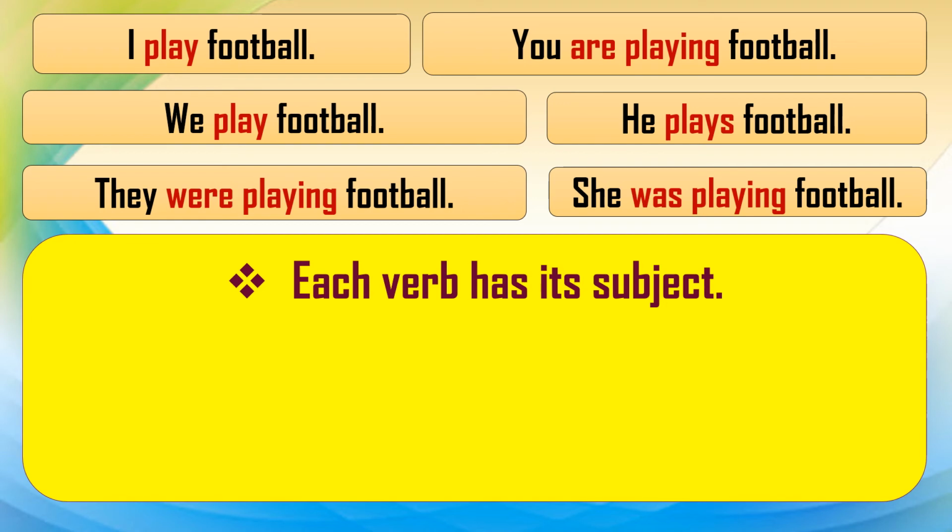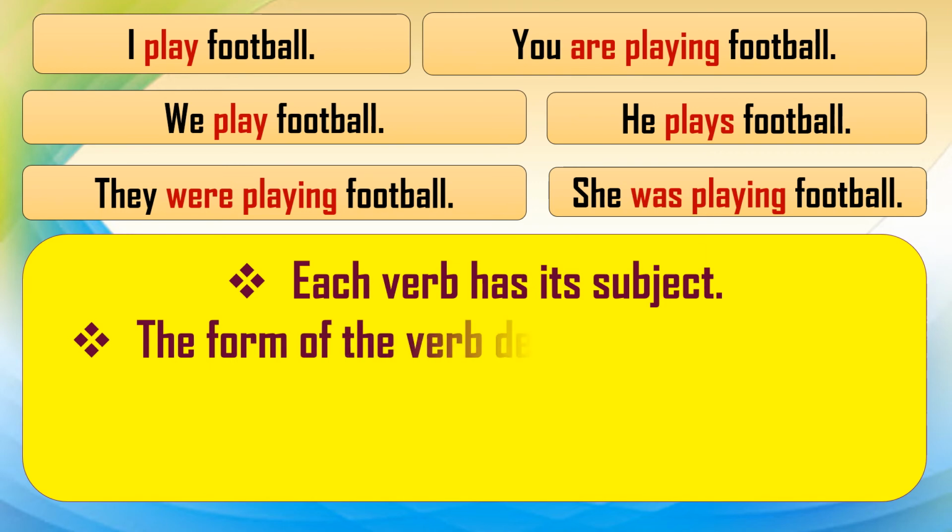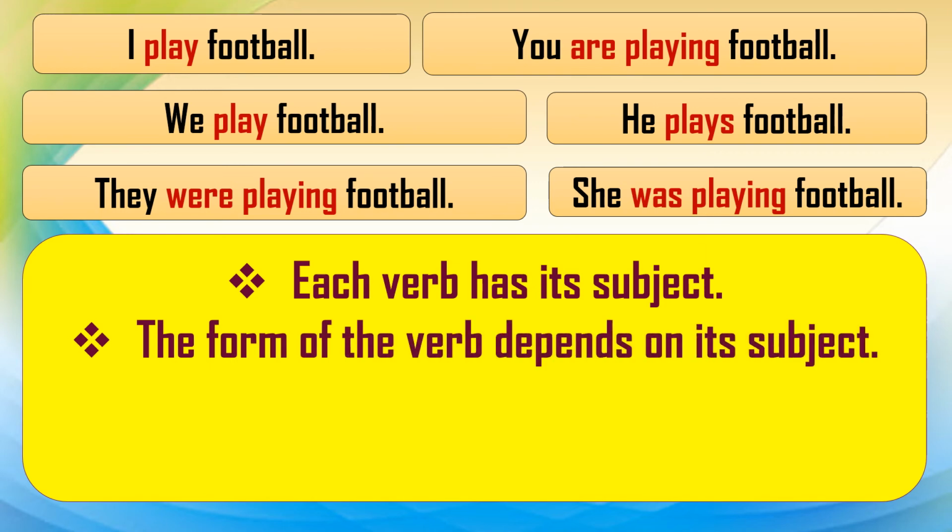In the first sentence the verb is play. In the second, are playing. In the third, again play. In the fourth, plays. In the fifth, were playing. And in the sixth, was playing. So each verb has its subject. Then the form of the verb depends on its subject.